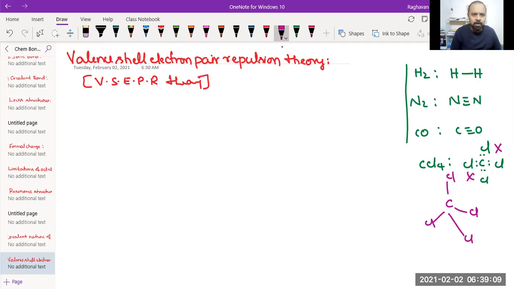Now, when I say electron pairs present in the valence shell of the central atom, those electron pairs can be bond pairs, the shared electron pairs present in the bond. Also, the electron pairs around the central atom may be bond pairs, or there may be lone pairs also. What is the difference between bond pair and lone pair? Anybody?